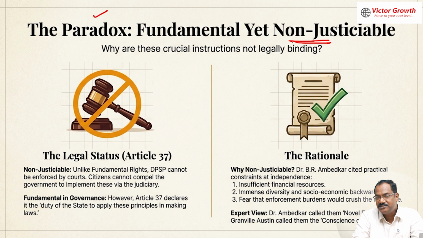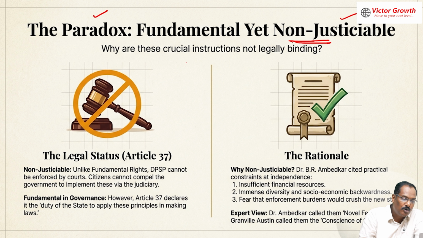It is very much necessary to run the government. It is very much necessary for the day-to-day administration of the government. The government should be using this principle in their law making and law implementation. But yet they are not justiciable. Any person who feels that a component in the directive principles is not being given to them cannot demand that the government give it. Not possible. You cannot go to the court.